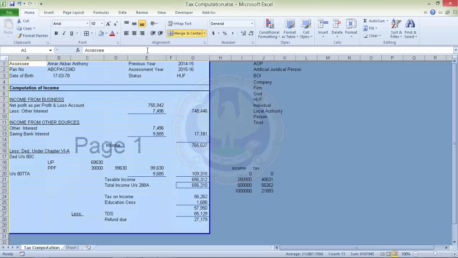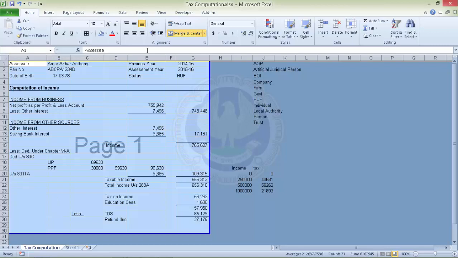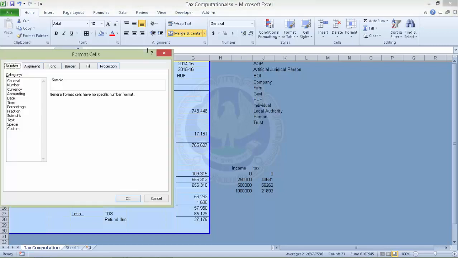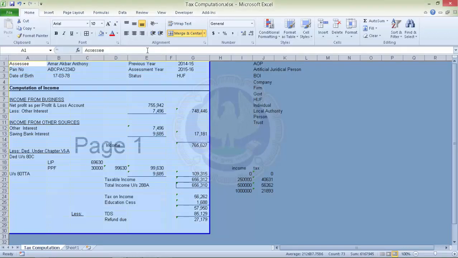First select the whole sheet, and we go to format cells, and if we go to protection, we find that all the cells are locked. So we'll first unlock all the cells so that all our cells are unlocked now.